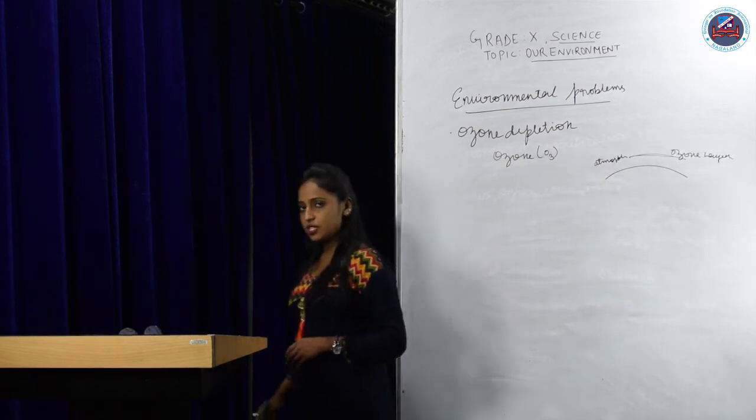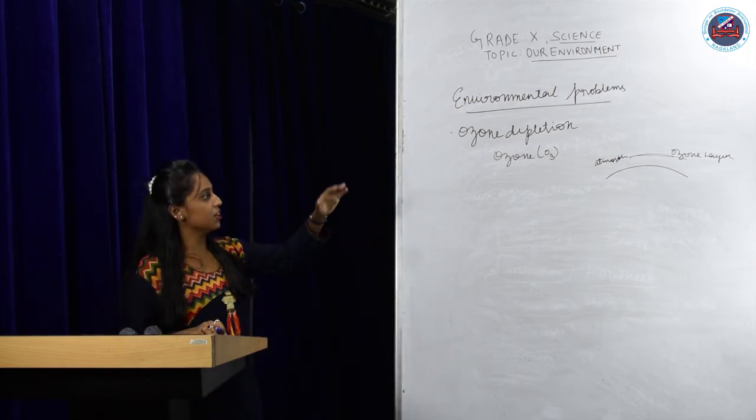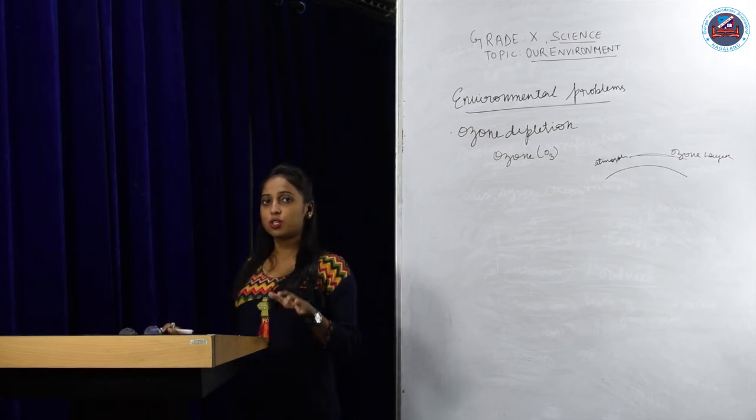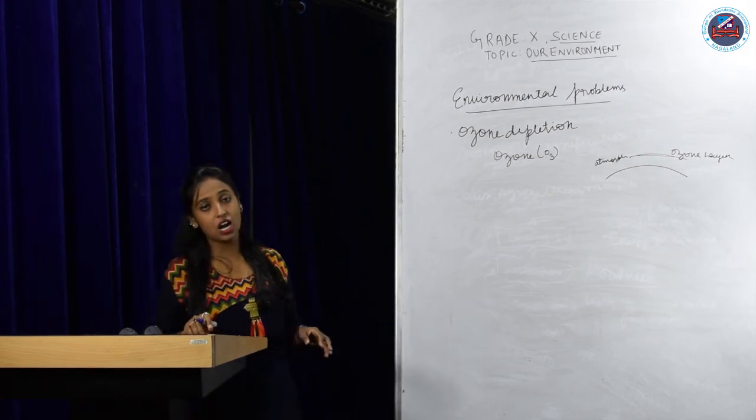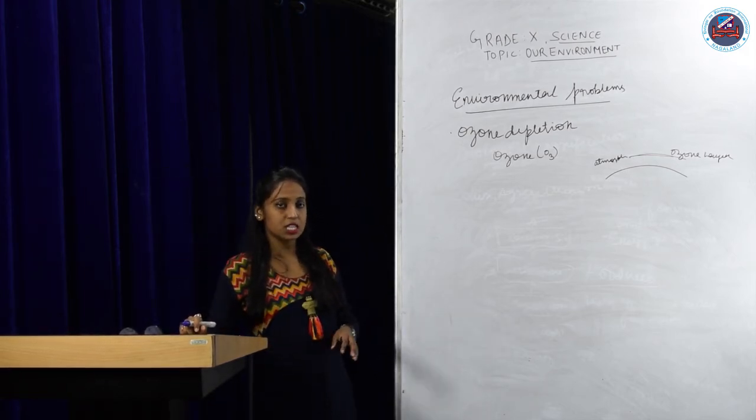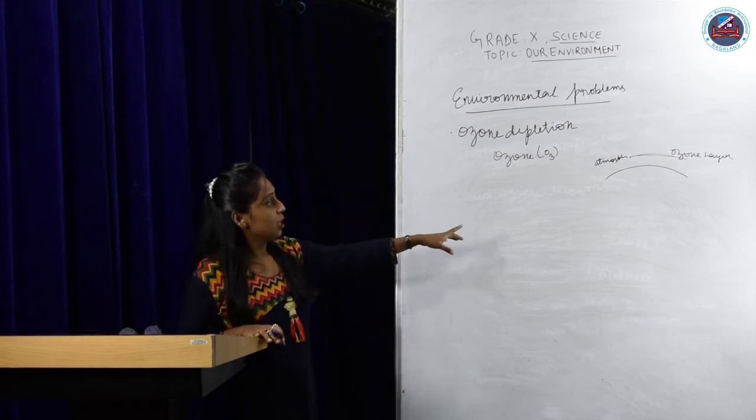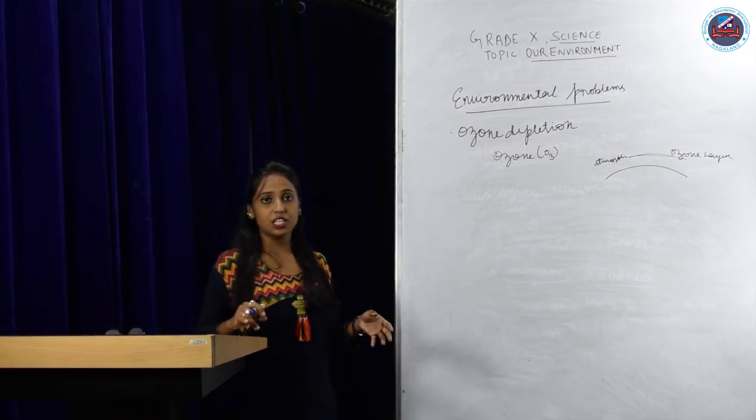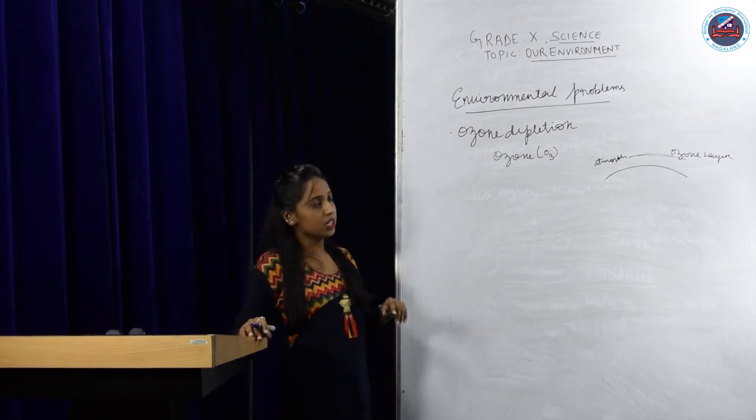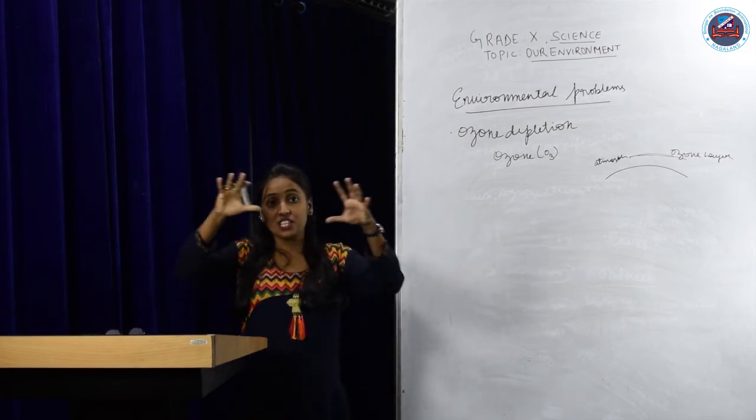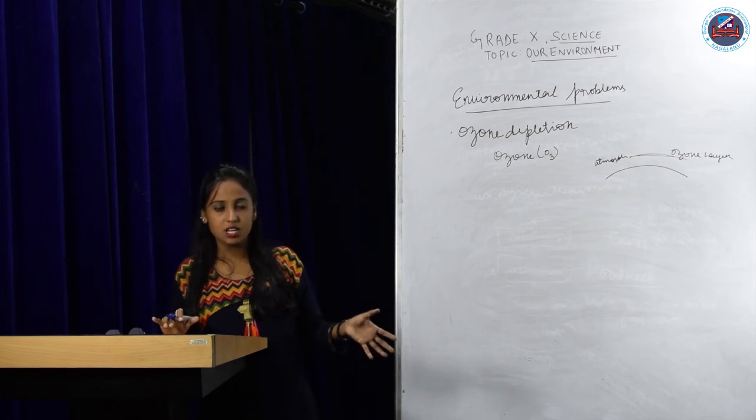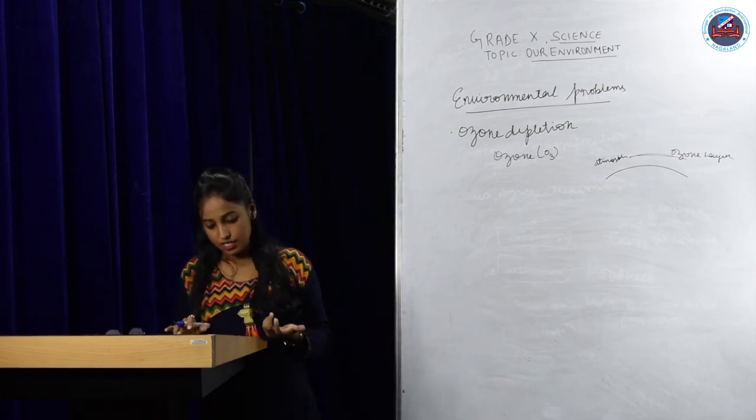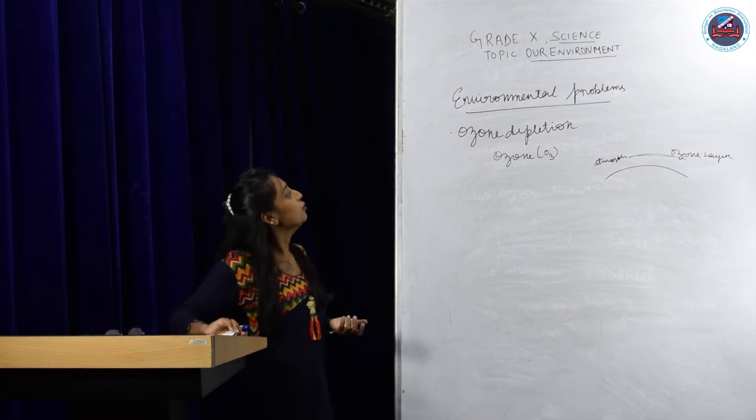So the ozone layer, what is it? It is a protective layer around the Earth's atmosphere, which protects us from the sun's harmful radiations, the ultraviolet radiations, and protects us from harmful health hazards like skin cancer. You can just take it as a protective blanket around the earth, which protects all the organisms from the harmful radiation of the sun. Okay.